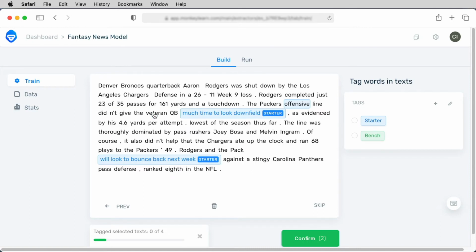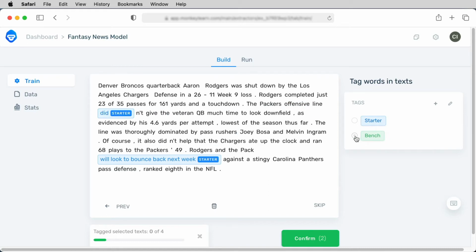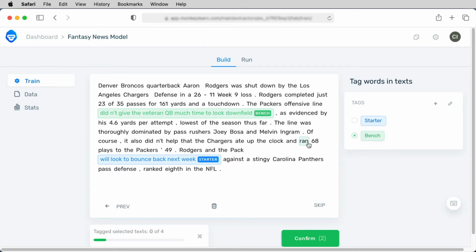Now, if you didn't have something selected already, you would just choose which of the tags that you want to use, and then use your Shift key to select an entire phrase.